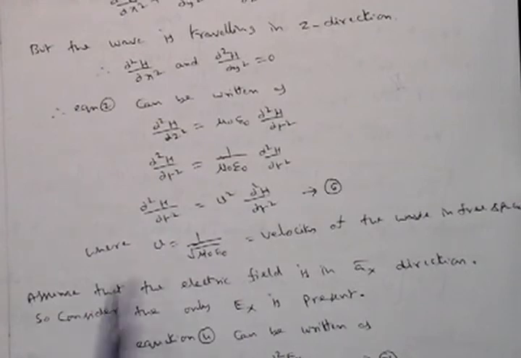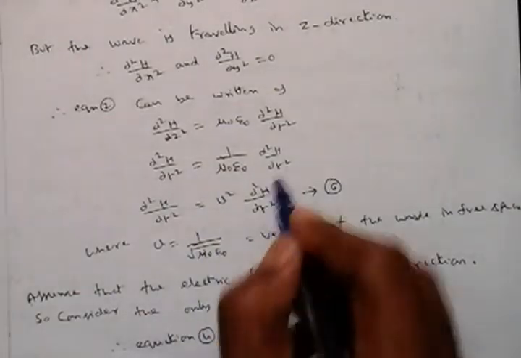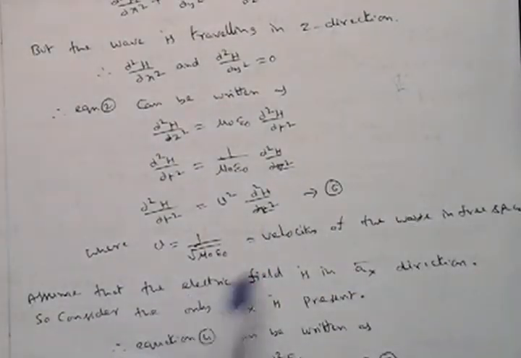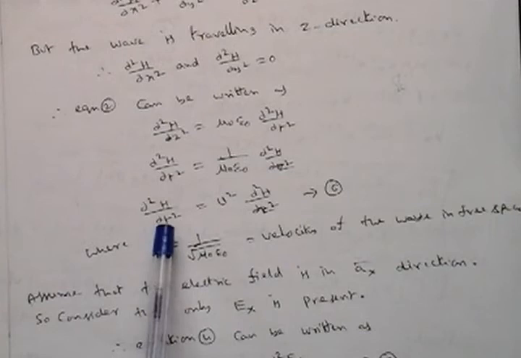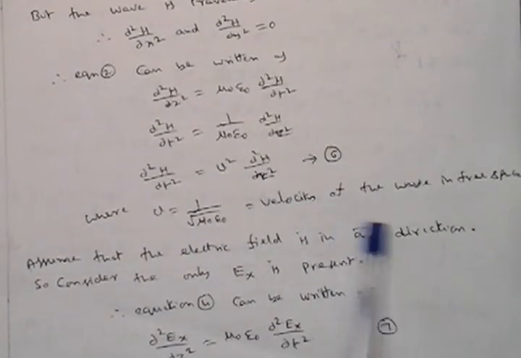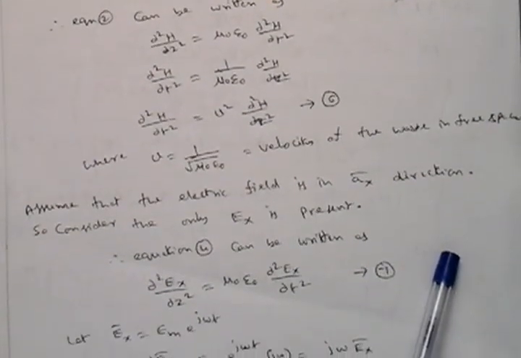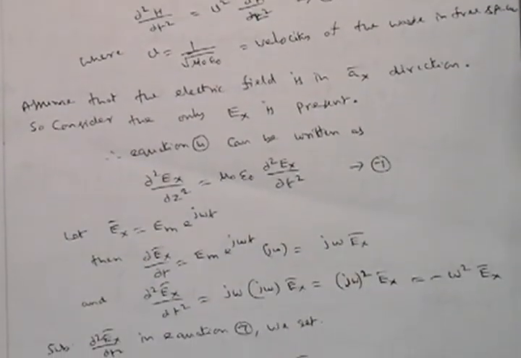And finally dou square H by dou t square is equal to V square dou square H by dou z square. The meaning of this is that the wave is traveling along the z direction as the time is changing. V is once again the velocity of the wave in free space. Now we need to obtain the complete mathematical equations of electric field and magnetic field. That gives the complete solution.